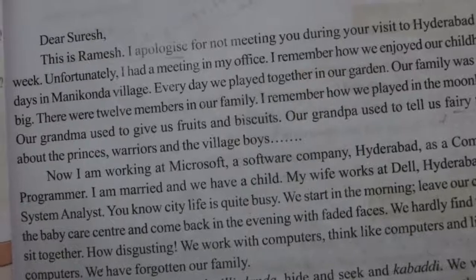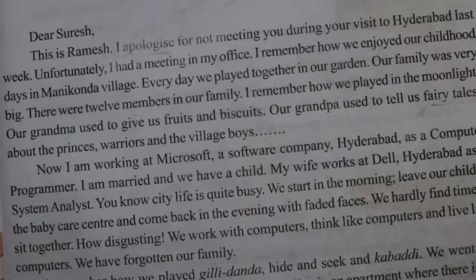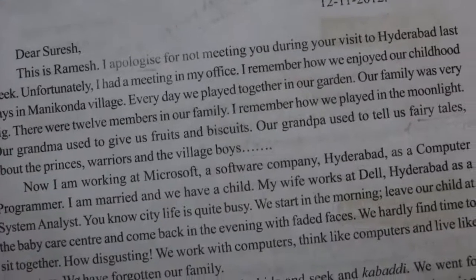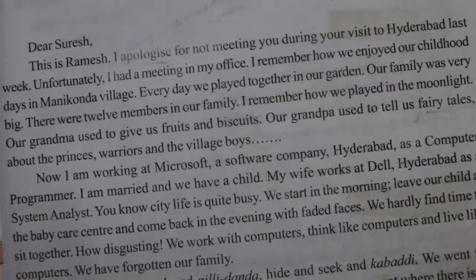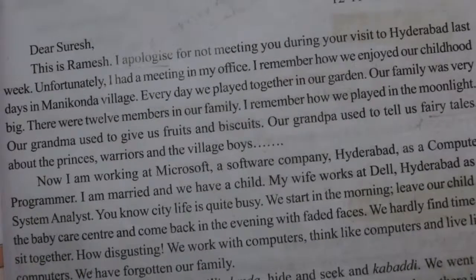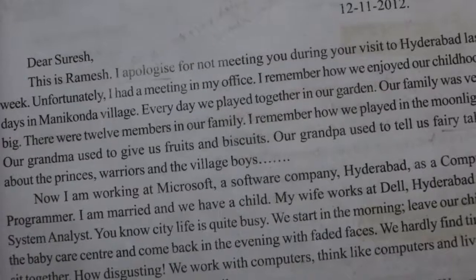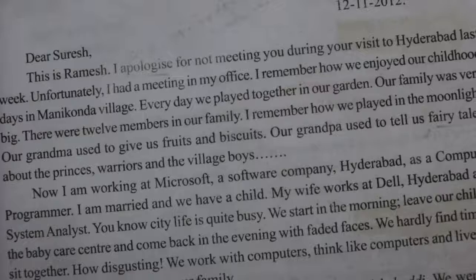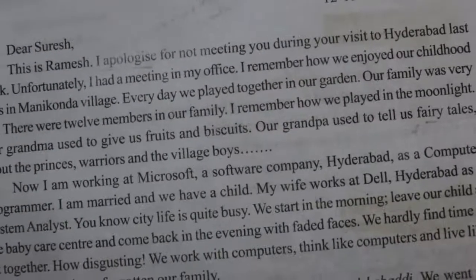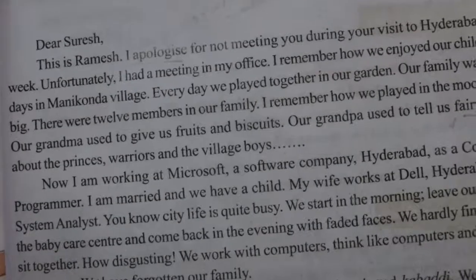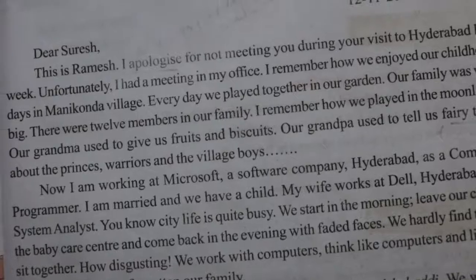Then he introduces himself. This is Ramesh. I apologize for not meeting you during your visit to Hyderabad last week. Unfortunately, I had a meeting in my office. I remember how we enjoyed our childhood days in Manikonda village.